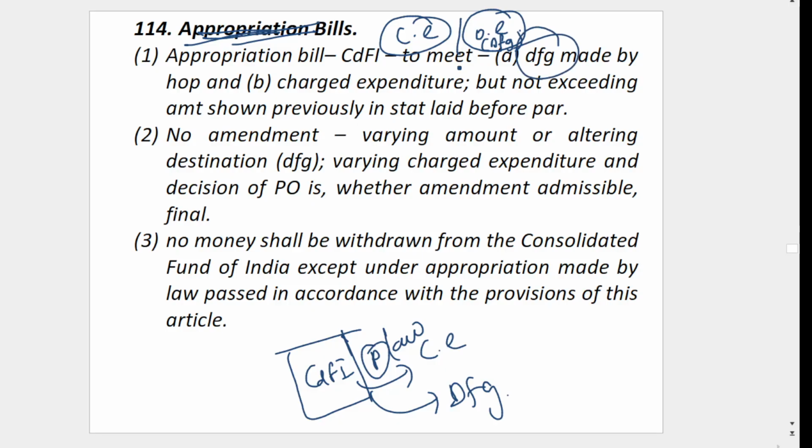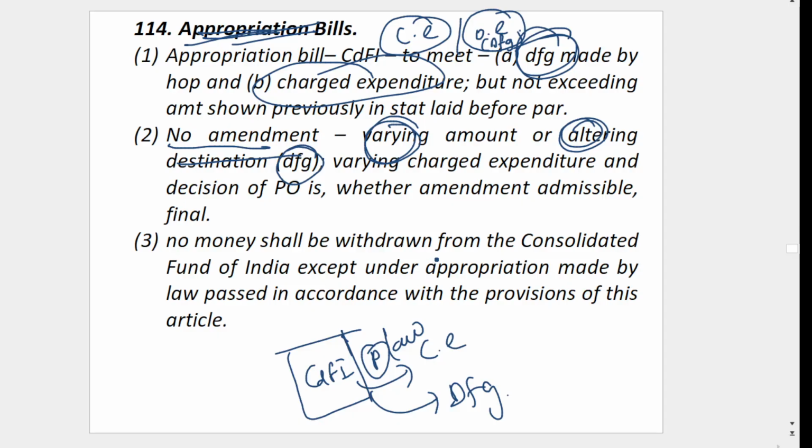So to meet the demand for grant and then charged expenditure. Charged expenditure means no voting will be there, only discussion. Demand for grant, Lok Sabha either accepts or refuses. No role of Rajya Sabha. Then in the appropriation bill, after introducing the bill, you cannot vary or alter the destination of the demand for grant.